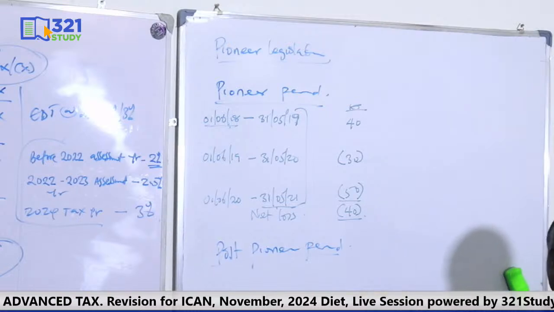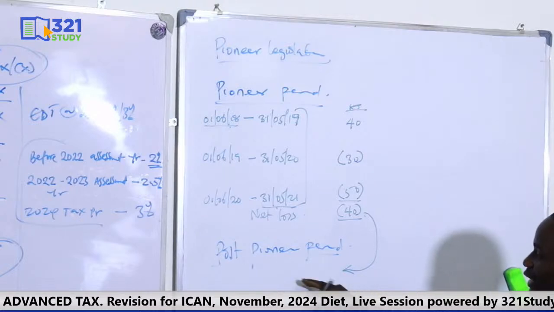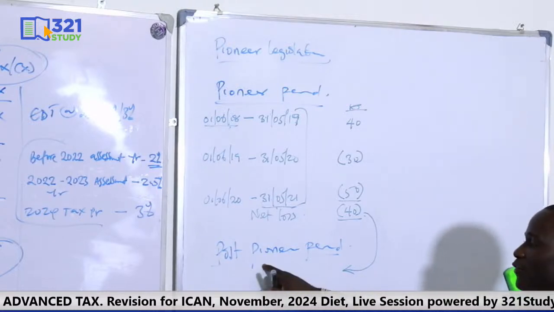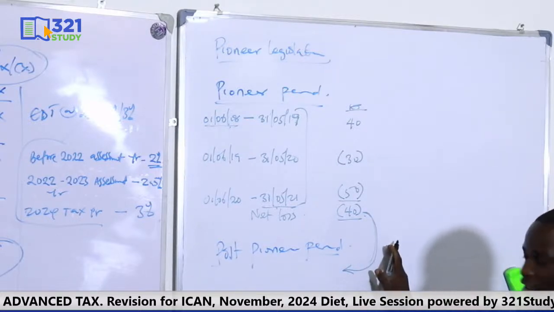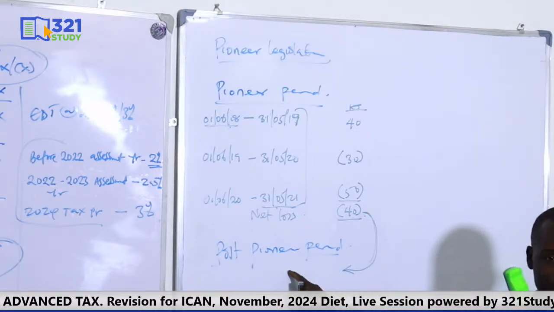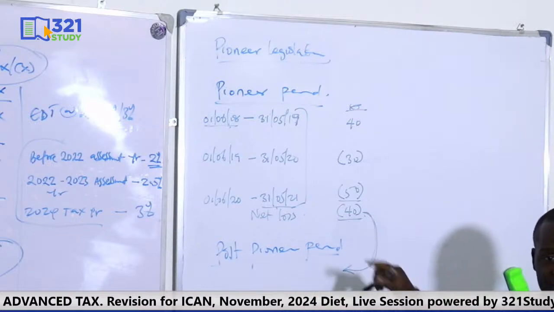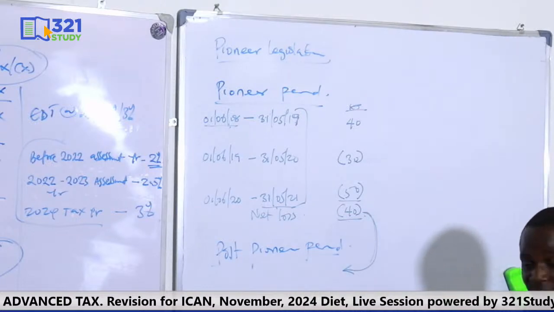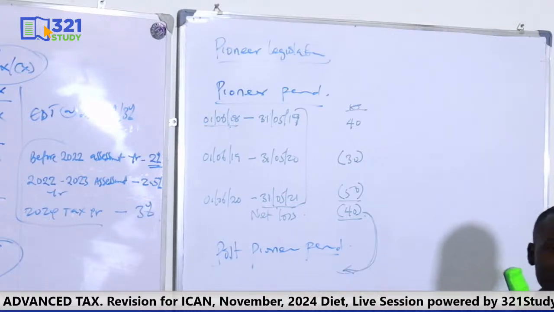What's the implication? The implication is that this net loss suffered in the Pioneer period can be relieved in the first year of the post-Pioneer period. So once it's net loss, or once it's loss, the loss can be relieved in the first year. But once it's profit, just like we did earlier, that profit is exempted from tax. You just ignore it and move to the post-Pioneer period. But once it's a loss, you have to take it to the first year of the post-Pioneer period.